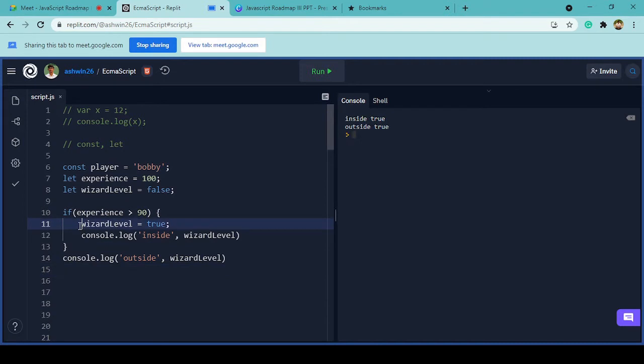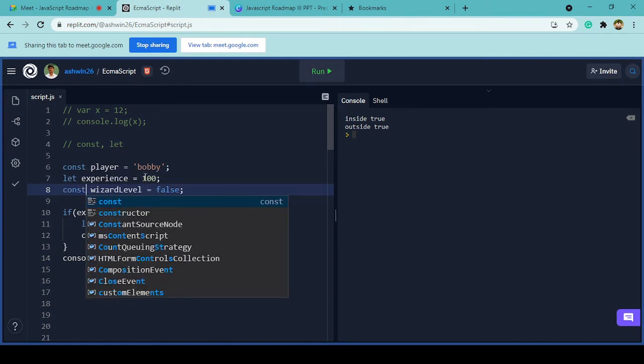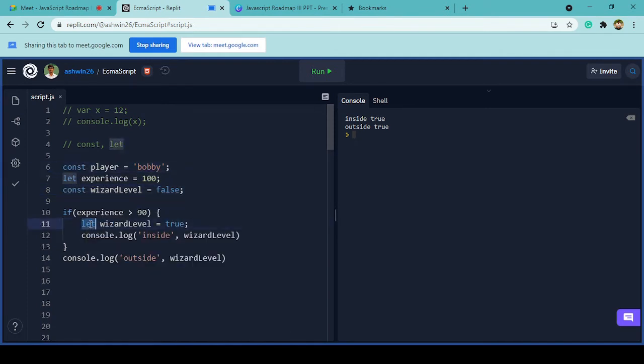Whenever we create something inside this if block, we create something called scope. The scope of this wizard level, when we use let inside the block, is local, but the outer wizard level is global. That's why the previous output was true and false. Now if I try to do something like const, let's say I'm changing this wizard level to const, and let me remove this as well.